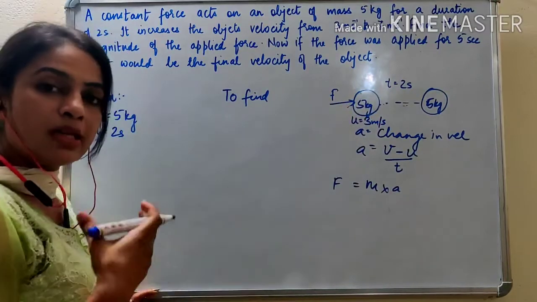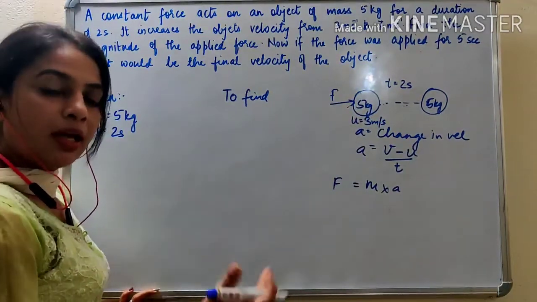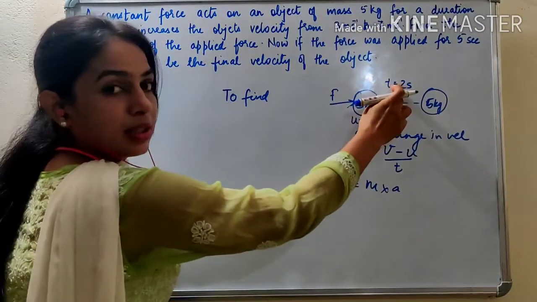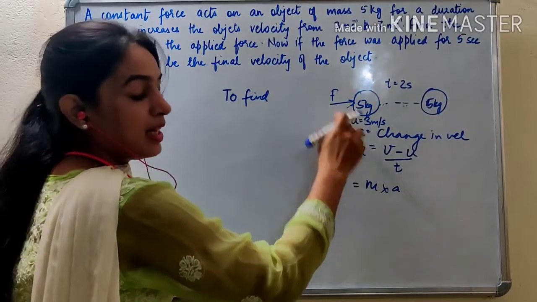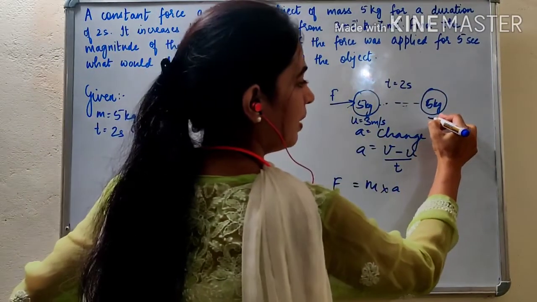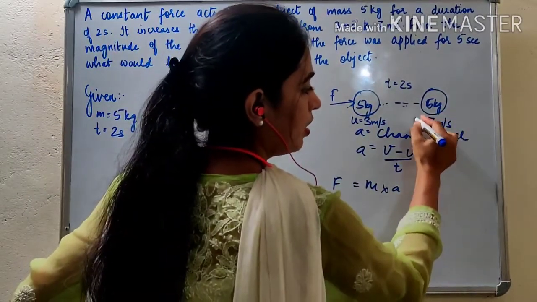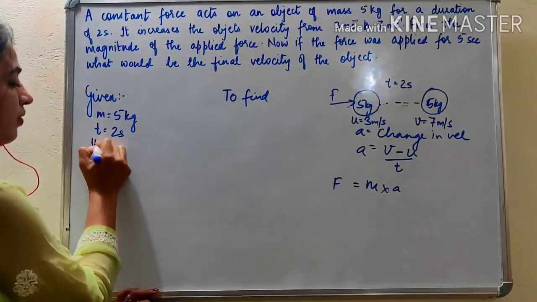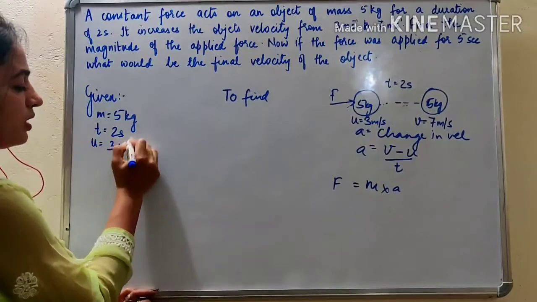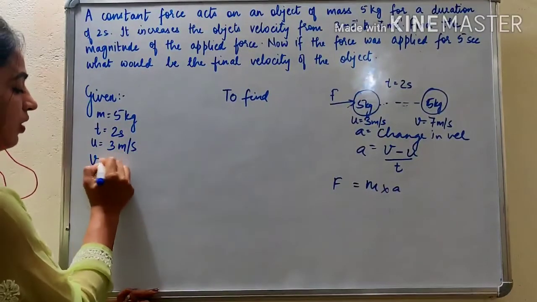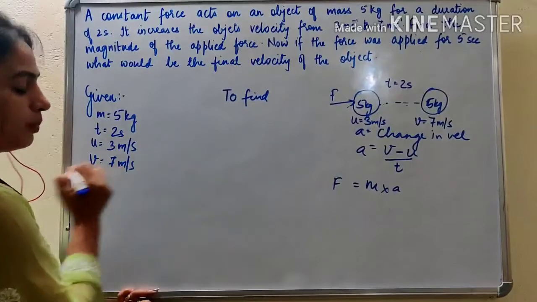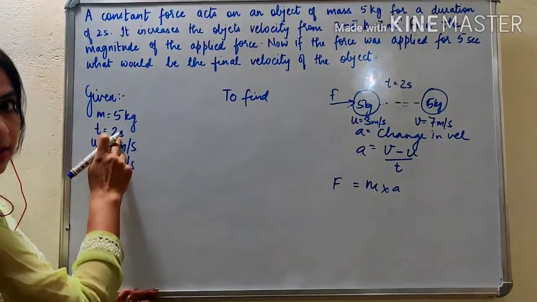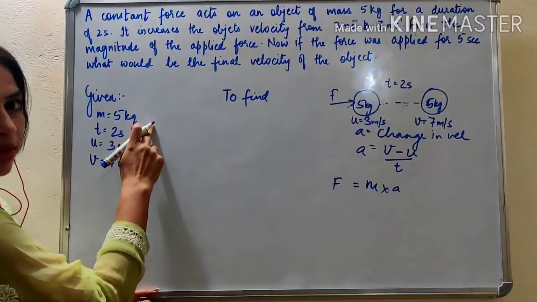For example, you can imagine a ball is already moving and a person kicks it. So when the person kicks that ball for 2 seconds, its velocity increases and it becomes 7 meter per second. So final velocity v is 7 meter per second. So here we've been given u, initial velocity, is 3 meter per second, v, final velocity, is 7 meter per second. This change in velocity is brought about in 2 seconds on the body of mass 5 kg.